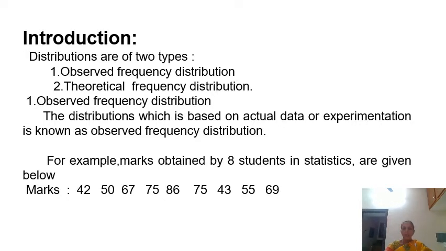For example, marks obtained by 8 students in statistics are given below: 42, 50, 67, 75, 86, 75, 43, 55, 69. These marks are obtained by conducting the test, based on which we have formed the data. Therefore, this is called observed frequency distribution.